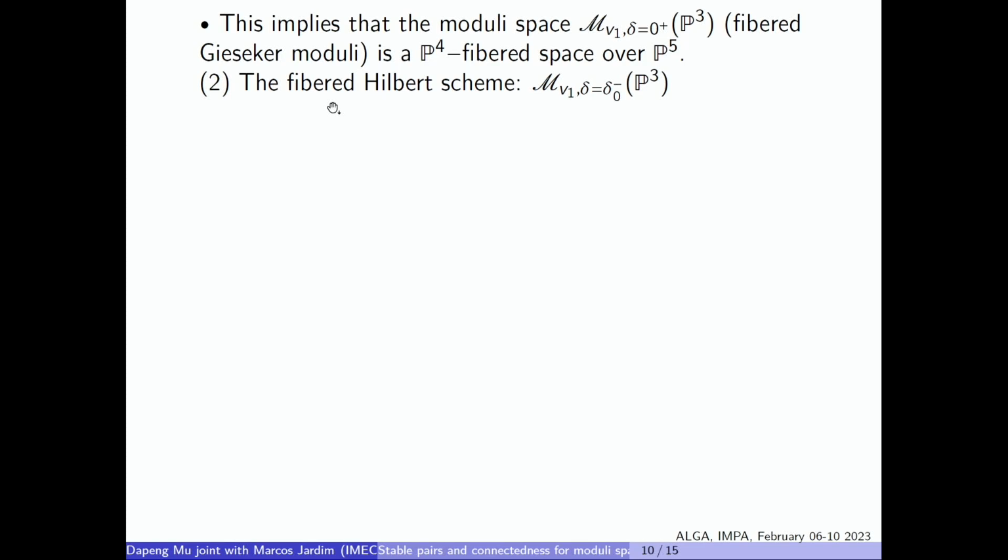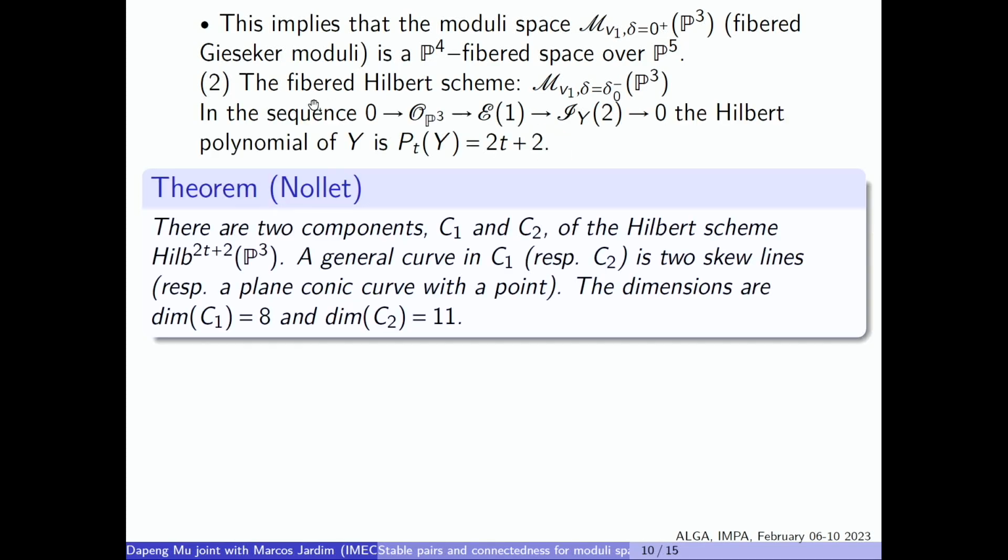And then let me move on to the other side, the fibered Hilbert scheme. Firstly, let me try to specify the curve. This is the sequence that gives the correspondence between a sheaf and the curve. A direct computation shows that the Hilbert polynomial of Y is 2t plus 2. And then a theorem says that this Hilbert scheme on P3 with polynomial 2t plus 2 has 2 components, C1 and C2. A general curve in C1 is a union of 2 skew lines. The dimension of that component is 8. And for C2, a general curve is a plane conic union a point. And the dimension of that is 11.